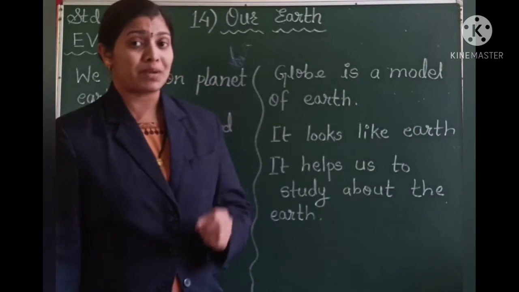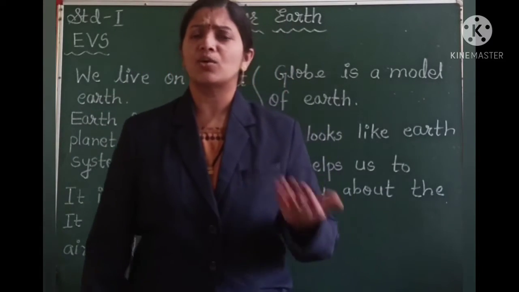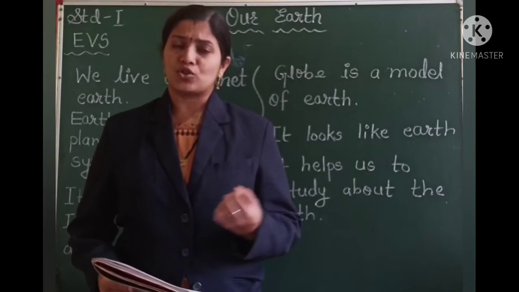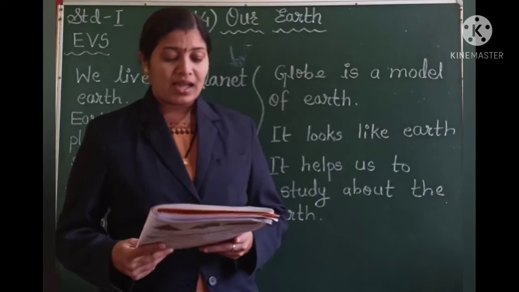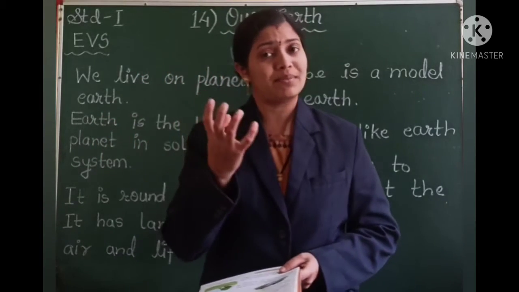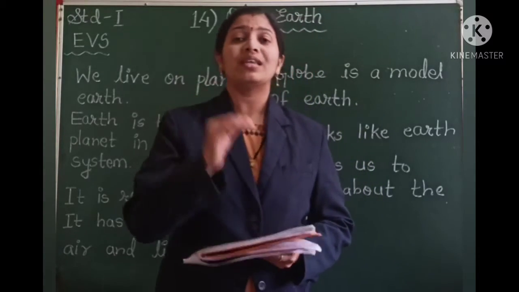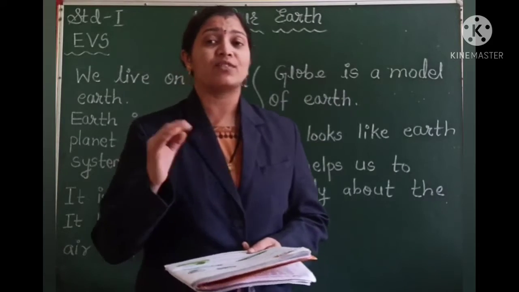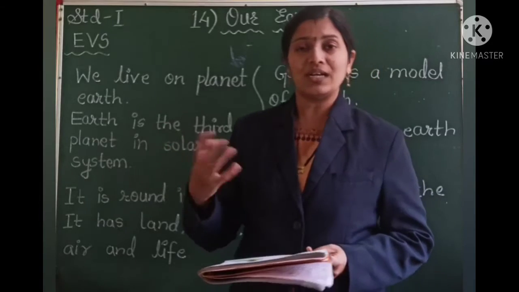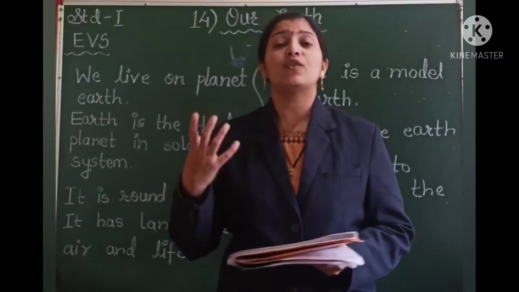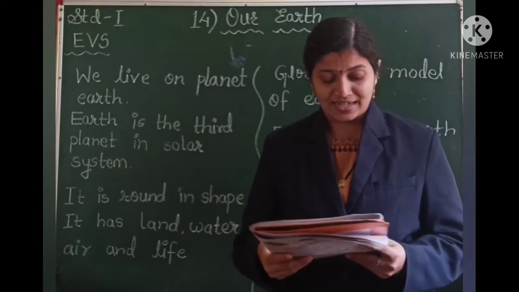So this water is present in the form of oceans, seas, rivers, lakes, ponds. All these constitute the water area or water surface of the Earth. And we also have some land areas. I have shown you on the globe. So on the land areas, we make houses. Also we grow crops. Farming is done on the land itself. So we grow food crops, fruits and vegetables on the land area.